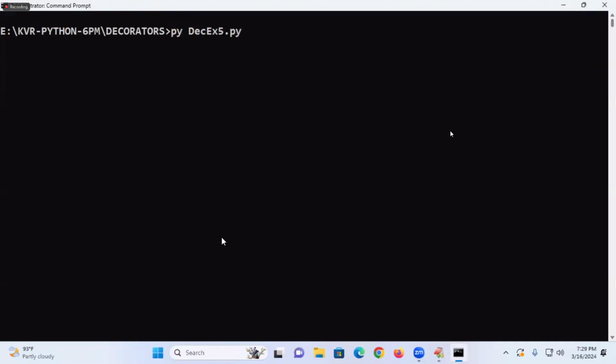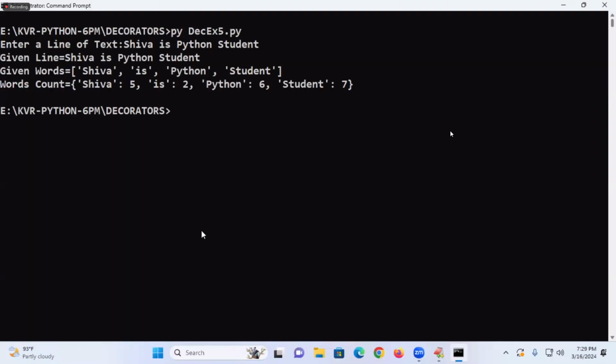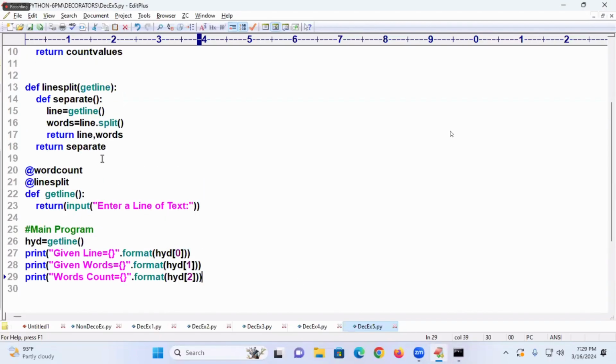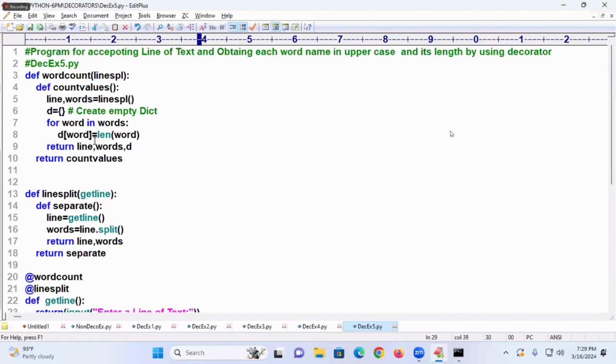Say here, enter the data: Shiva 5 is Python, like this. What a beautiful subject. This is called given data. Shiva, everything I want in capital letters. How do you do? Upper of, dot upper of, inside the dictionary, word of.